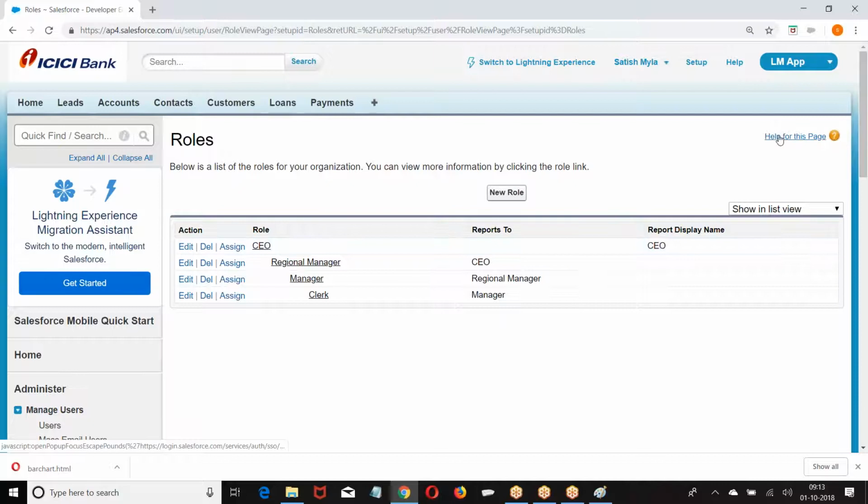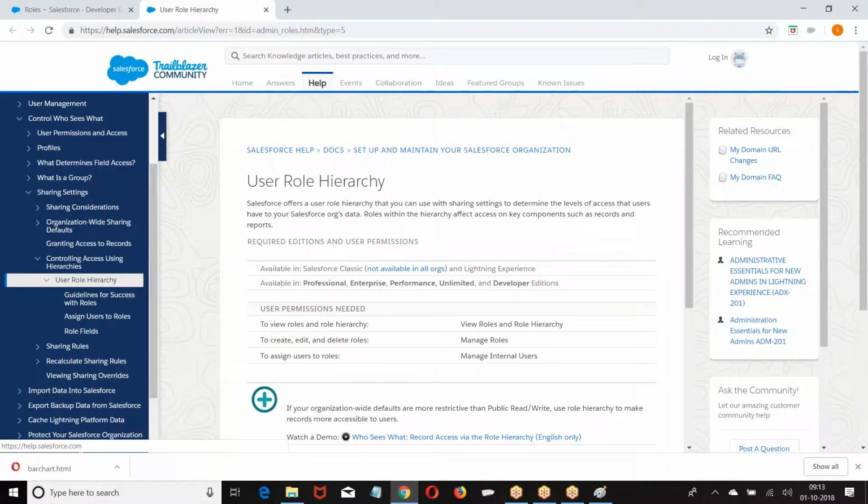So finally, what is a role? Role specifies which data is accessible, how the data is accessible to the users. It specifies the hierarchy of the data. So what does this specify? Levels of access that a user can have on your Salesforce organization data. Now, role doesn't give any permission. It only says hierarchy. It only says who will report to whom.